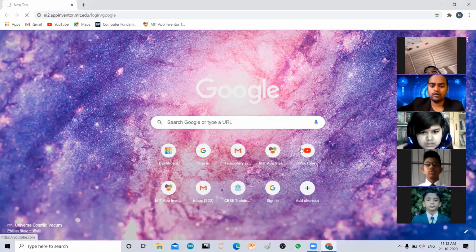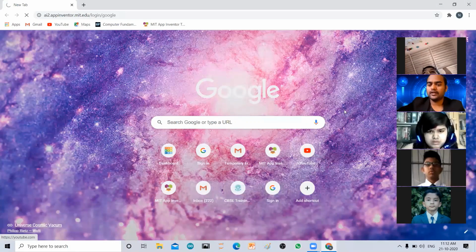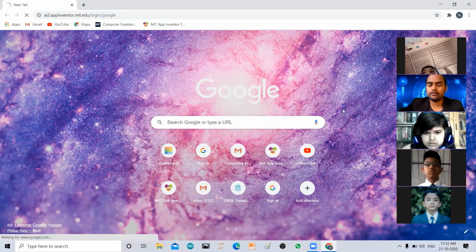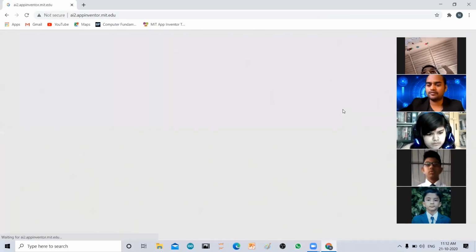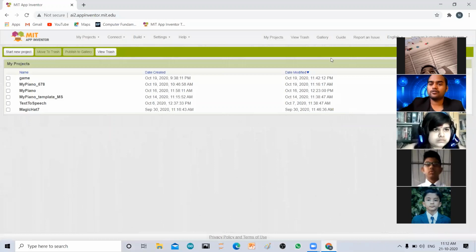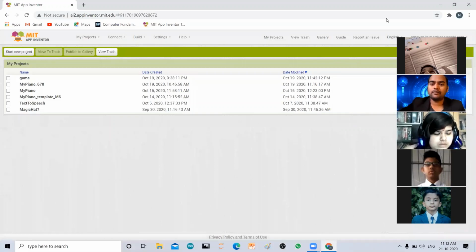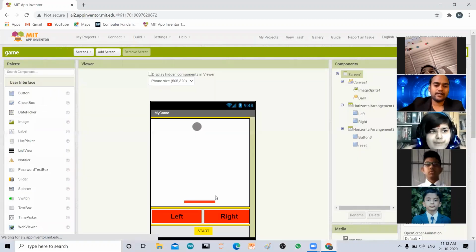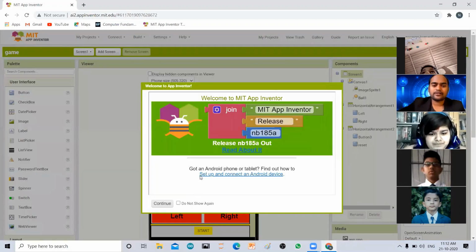So I'm going to launch MIT App Inventor now. MIT App Inventor is an online web editor. You will not be able to download the MIT App Inventor website, you have to work on it all online. But of course, your mobile app you will be able to download, that's for sure. Okay, so let's start.